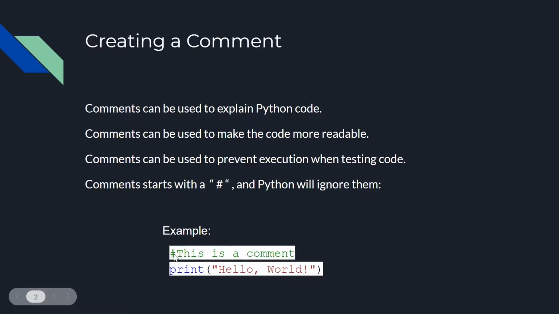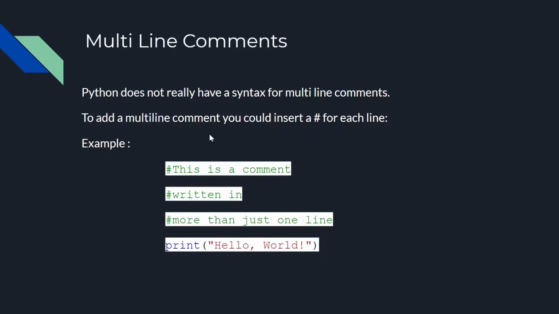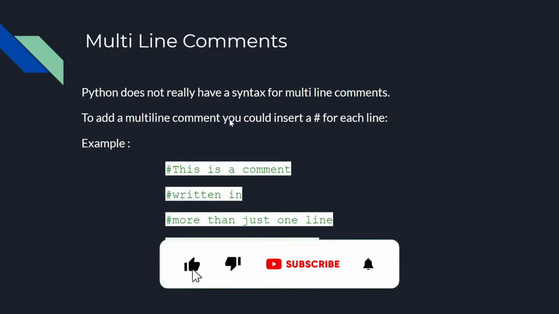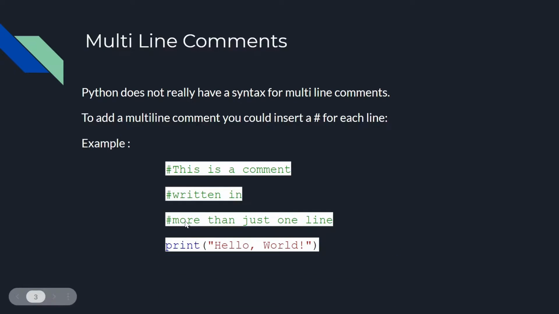Like here we wrote "this is a comment" by placing a hash in front of it, by which Python will ignore that line and it will only execute the print statement. Multi-line comments. Python does not really have a syntax for multi-line comments. To add a multi-line comment, we have to insert a hash for each line. Example as it's shown below. Let us see how a comment works.